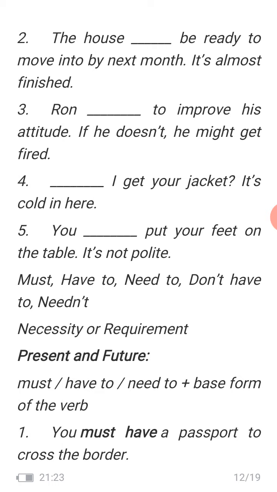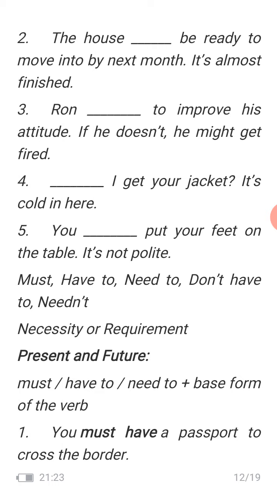Now we are going to learn the new modals like must, have to, need to, don't have to, and need not to. Look here, we are doing positive as well as negative aspects at the same time. Must, have to, don't have to, need to, and don't need to, need not to or needn't to. Necessity or requirement, present or future, we'll talk about. Must, have to, need to plus base form of the verb. First of all, we are talking about the present and the future form.